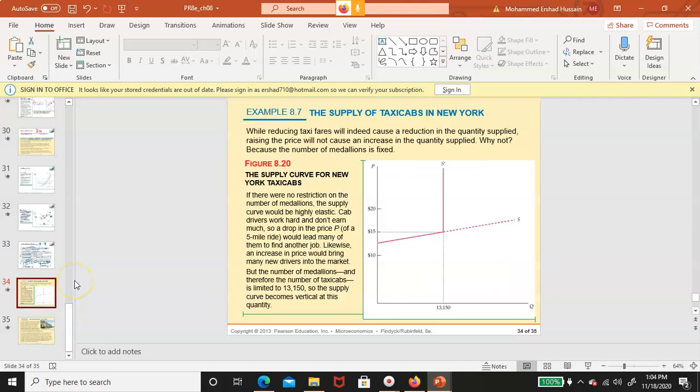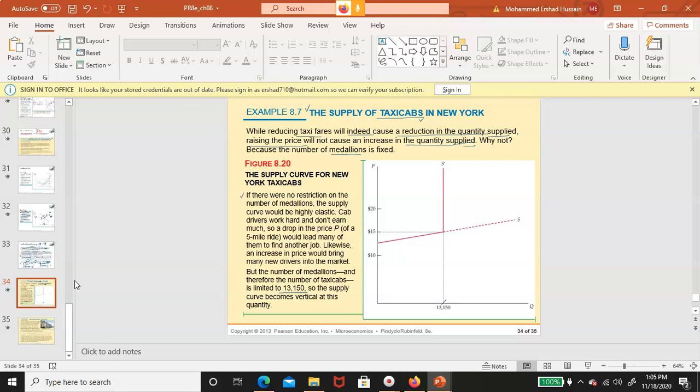Okay. So now let us discuss the two examples, the supply of taxi cabs in New York. Let us see, while reducing taxi fares will indeed cause a reduction in the quantity supplied, raising the price will not cause an increase in quantity supplied. Why not? Because the number of medallions is fixed. See, that is the thing. In New York, there are 13,150 medallions, right, since 1930s, and it did not change.